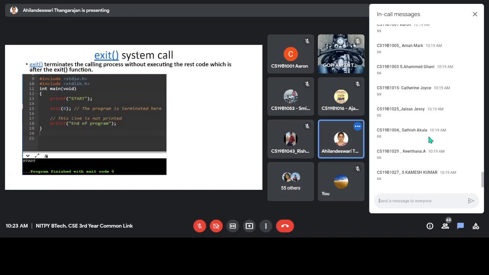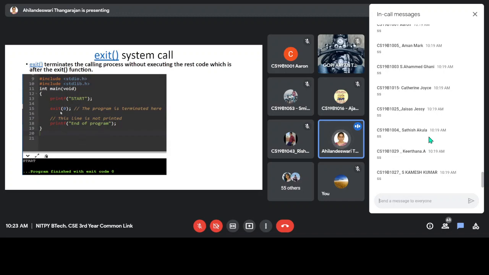See here, this is an example for the exit system call. We are printing start, then exit 0. Here you have another printf statement, whereas this printf statement will not be executed. When the program encounters the exit statement, the program will be terminated. That is the meaning. So here this statement will never be executed. So you are executing this program, only start will be printed.